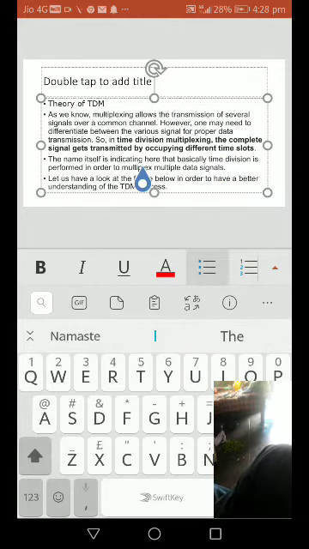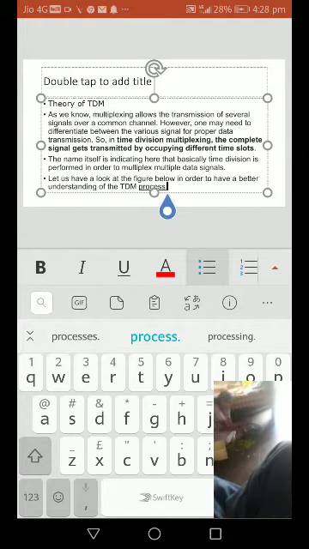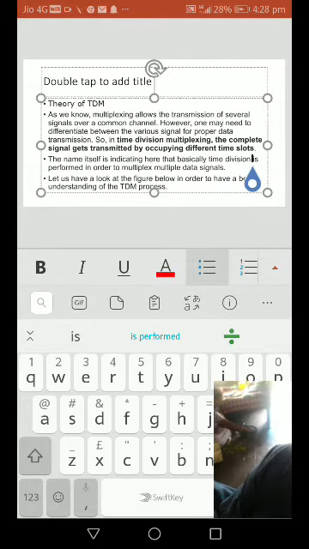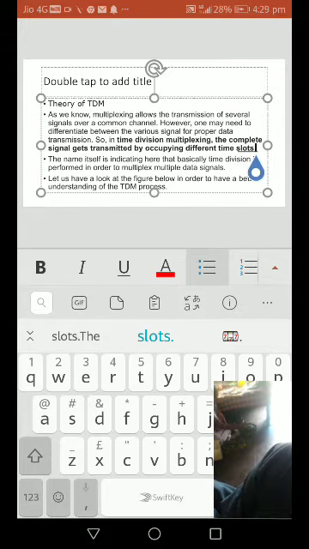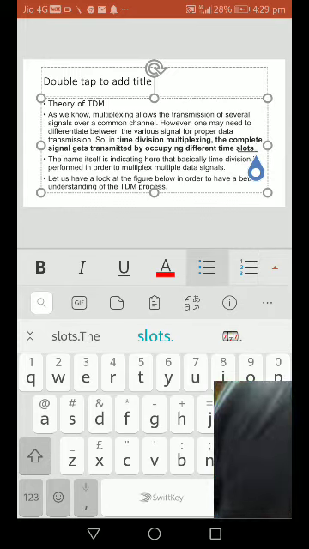Let us have a look at the figure below in order to have a better understanding of the TDM process, time division multiplexing.